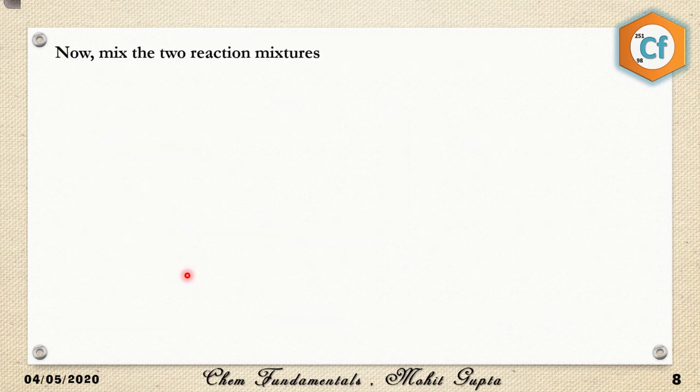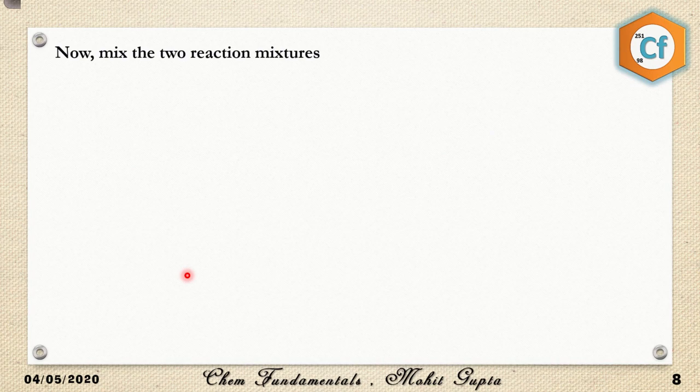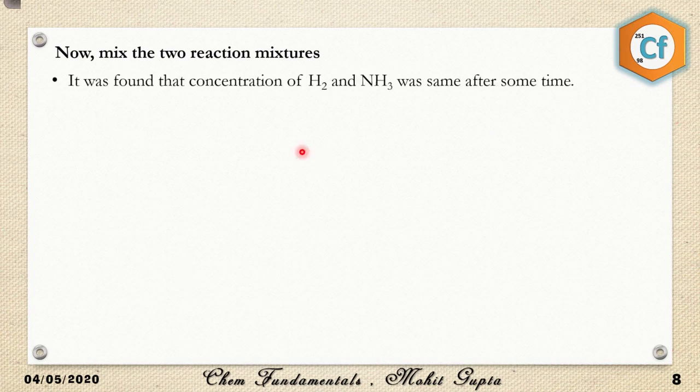The next observation is, I have mixed the two reaction mixtures. On mixing, it was found that the concentration of H2 and NH3 was still the same after some time. However, the hydrogen contained H2, HD and D2. So the total concentration of hydrogen was not only H2, it was H2 plus HD and D2.